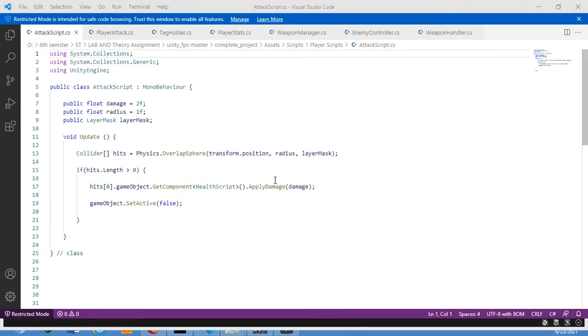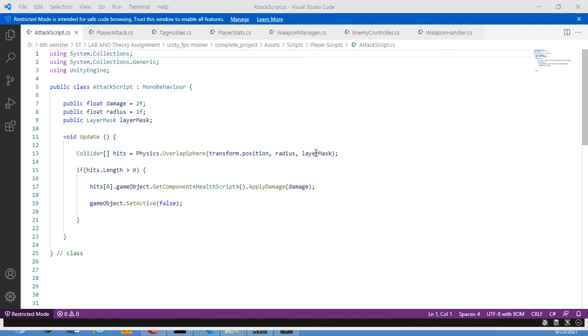Now here in this attack script, I have taken 2 variables of float type, damage and radius. Damage is equal to 2 float and radius equal to 1 float, and 1 instance of the layer mask as well. I have taken the collider array of hits, and in this function physics dot overlap sphere, 3 variables are passed. Now if hits dot length is greater than 0, meaning the array length is greater than 0, in the 0 index of this array variable hits dot game object dot get component, the health script will be applied and dot apply damage.